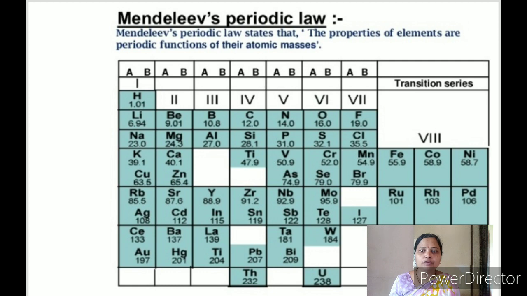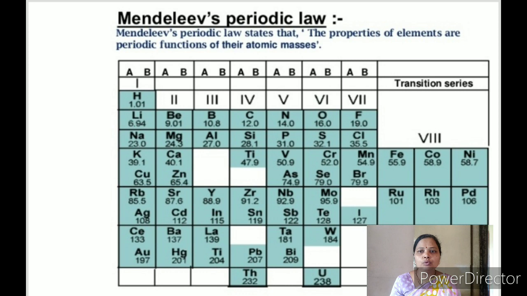The formulae of the oxides and hydrides formed by the elements was also a basis for the classification of the elements. Mendeleev's periodic table has 6 horizontal rows called periods and 8 vertical columns called groups.